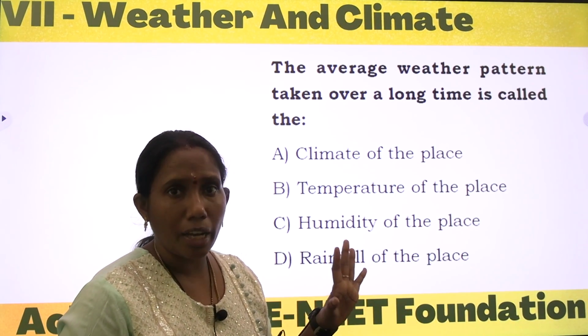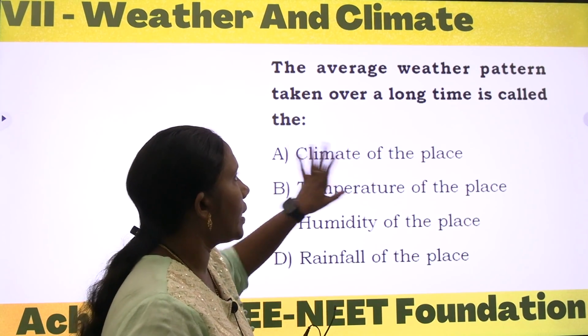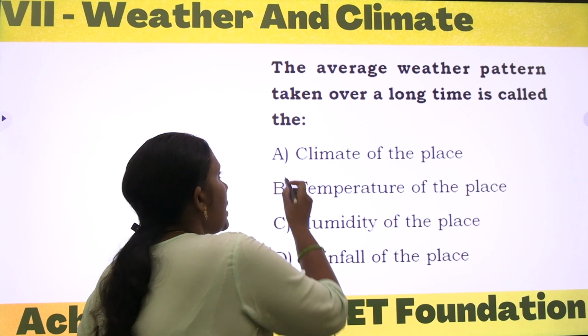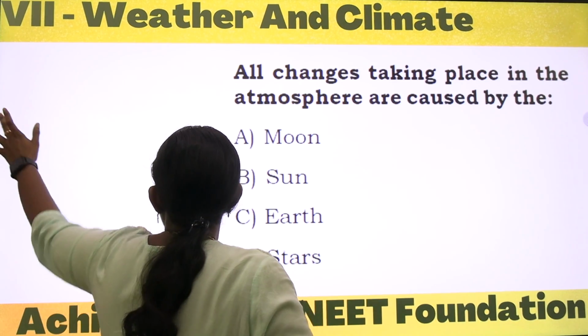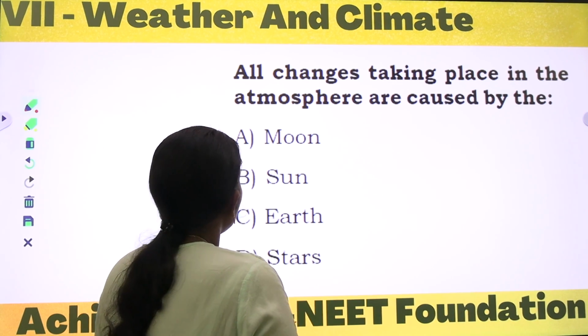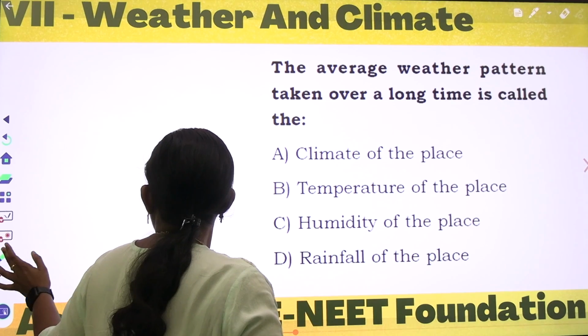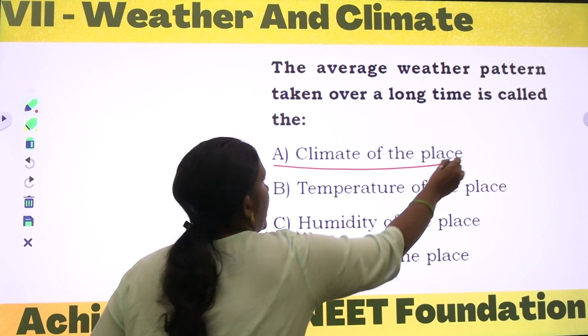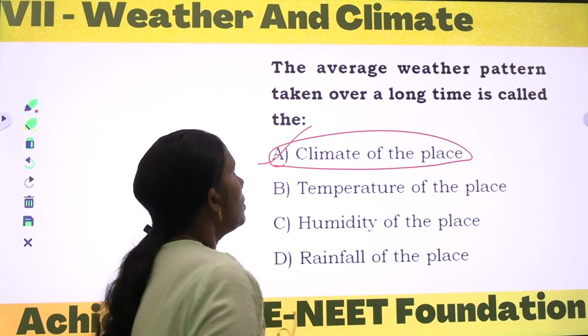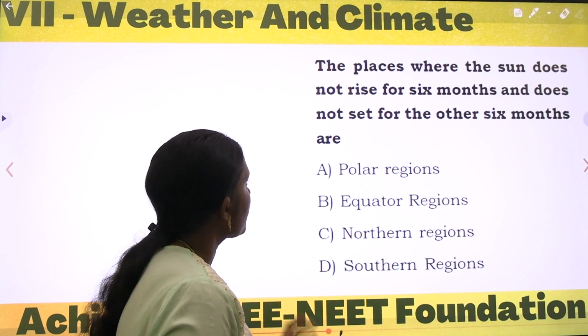That is all about the climate, that depends upon the temperature. The average weather pattern taken over a long time is called the climate of the place. I will go with option A. Okay, come to the next question.